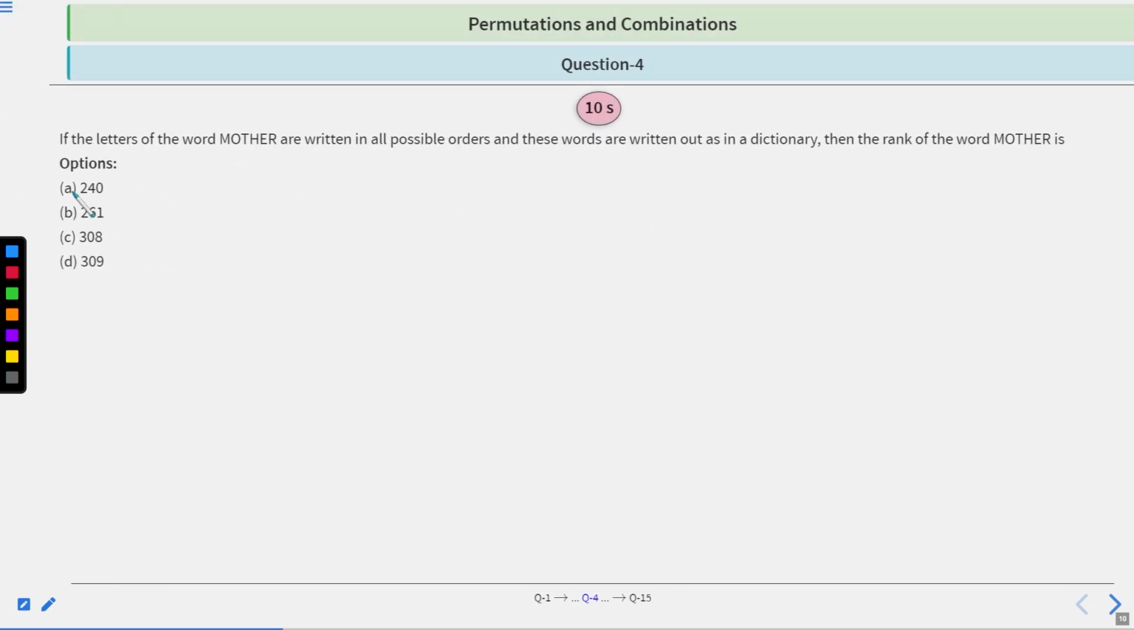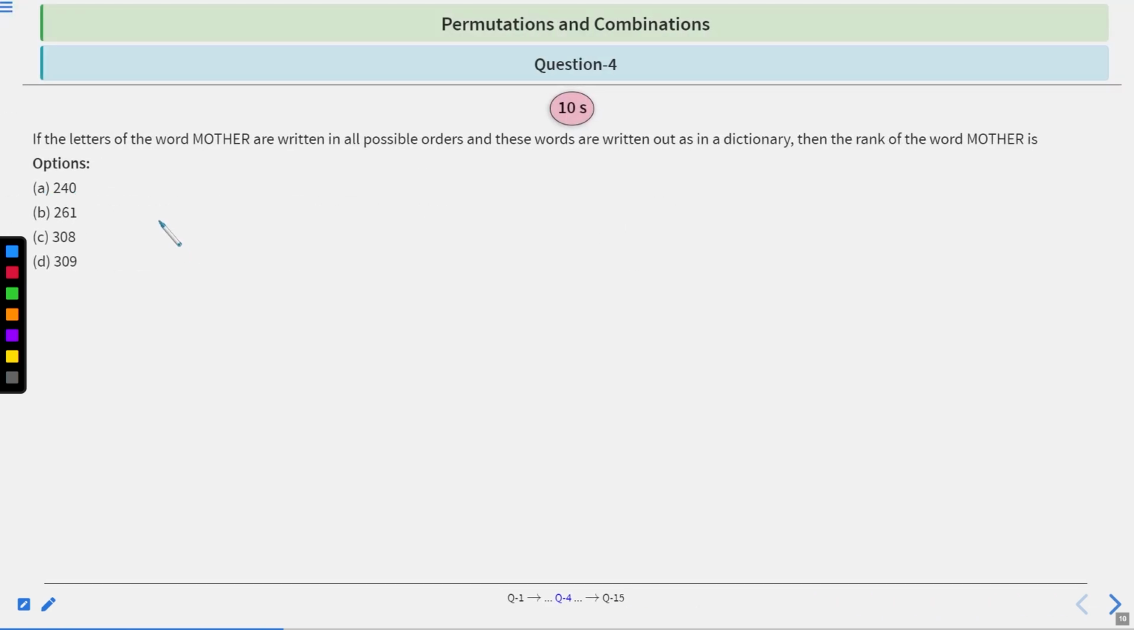Question number 4, which says if the letters of the word MOTHER are written in all possible orders and these words are written out as in a dictionary, then the rank of the word MOTHER is. Okay, so you have 10 seconds to solve this question. After 10 seconds we will discuss the solution.